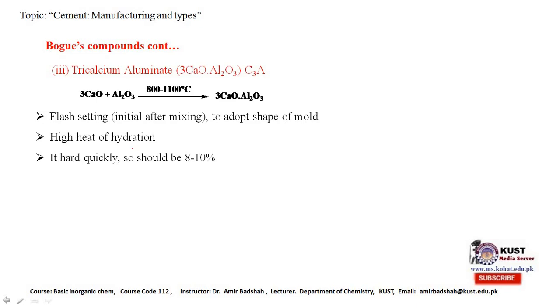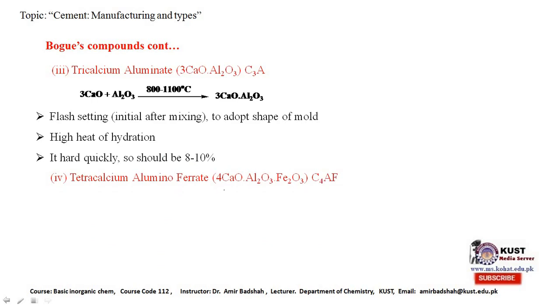It has a very high heat of hydration. That's why we put water on this cement after using it. It heats up quickly, so it should be in the range of 8 to 10%. If it is in excess, it will heat up very quickly, and we cannot work with it. It should be soft, because if it is soft, then we can easily make changes in the structure that we want to make. If it heats up quickly, it's not easy to make changes in it.